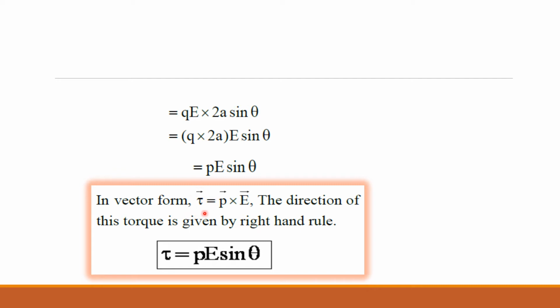Tau is equal to P cross E. So this is another important derivation. Even though it is a small derivation, many times it is asked in the question paper, the board exam paper. So tau is equal to P cross E or P E sine theta. And the direction is perpendicular to the direction of P and E, or given by the right hand rule. No need to bother about direction, you just understand it is perpendicular to both P and E. So remember this formula.